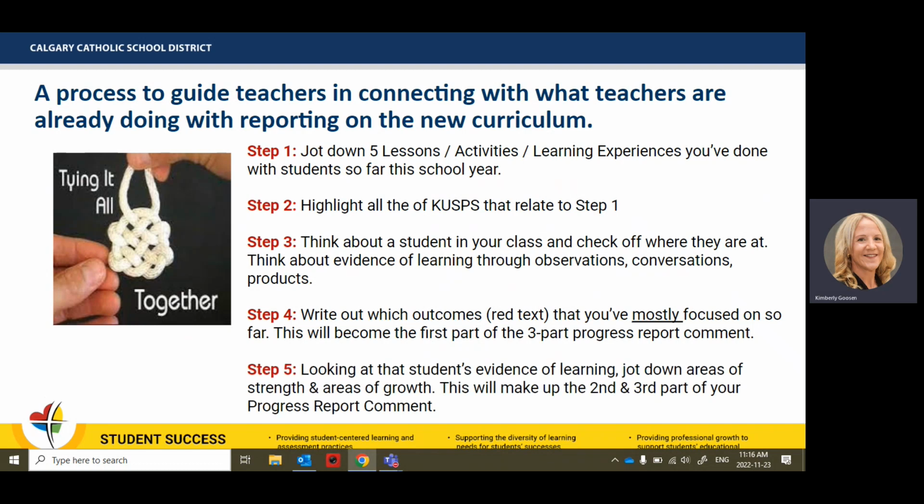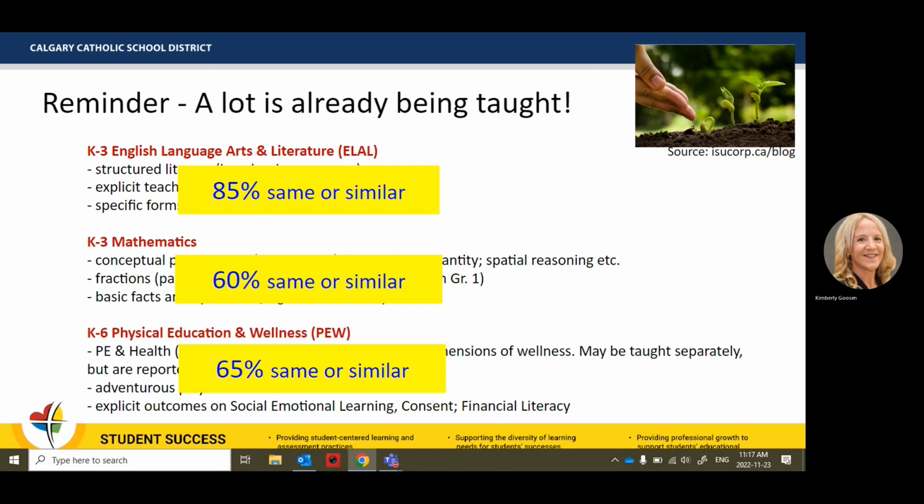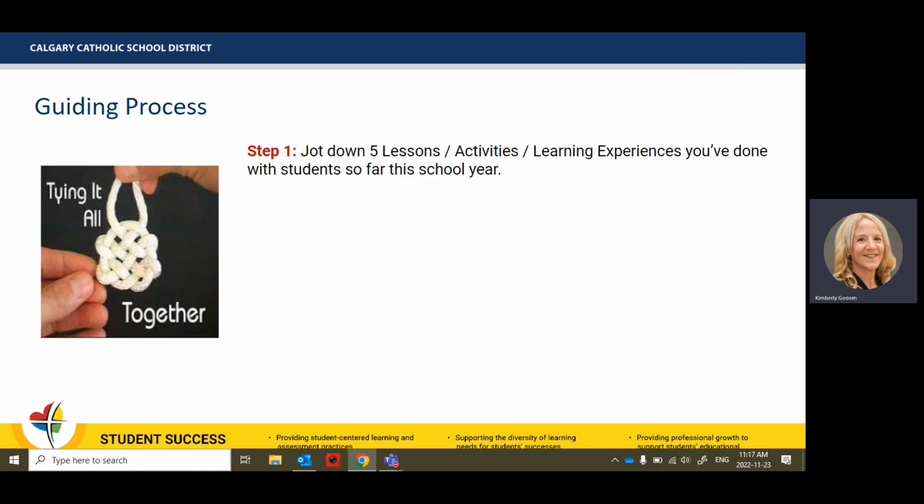Finally, that's step 5. This is where you're going to jot down for that particular student some of the CUS that are their strengths and some of their CUS that are areas of growth. This will become the second and third part of your progress report comment. A reminder that a lot of what is already being taught is the same. 85% is the same in K-3 ELAL, 60% is the same in K-3 mathematics, and 65% is the same in your phys ed and wellness.